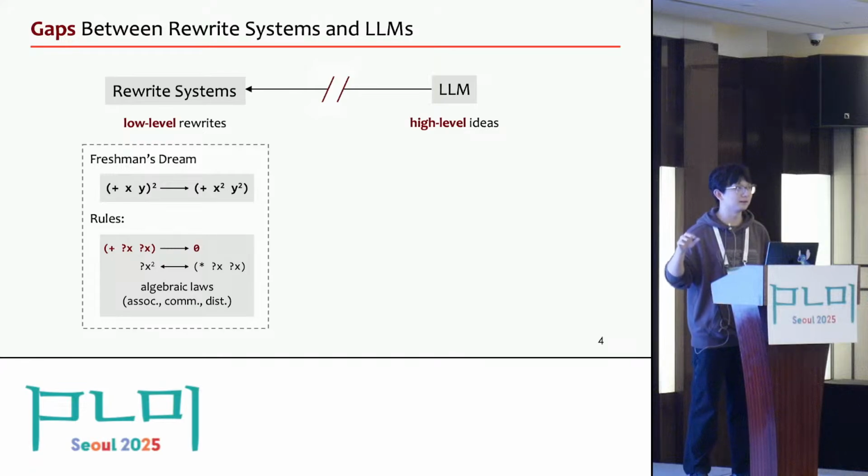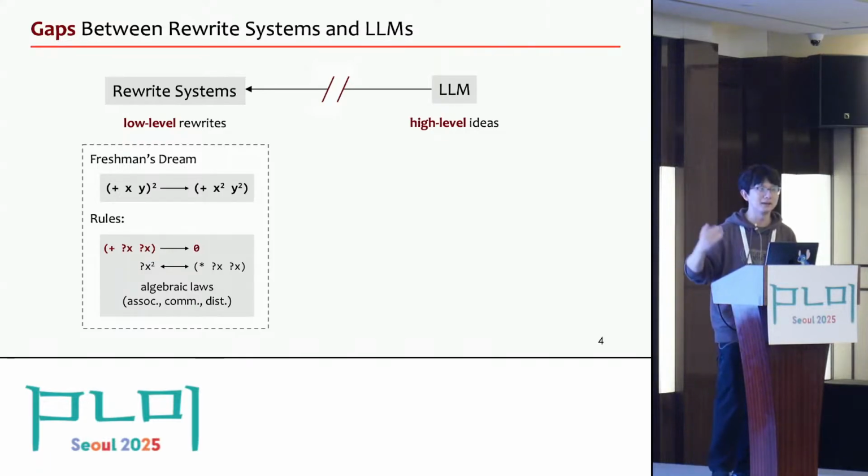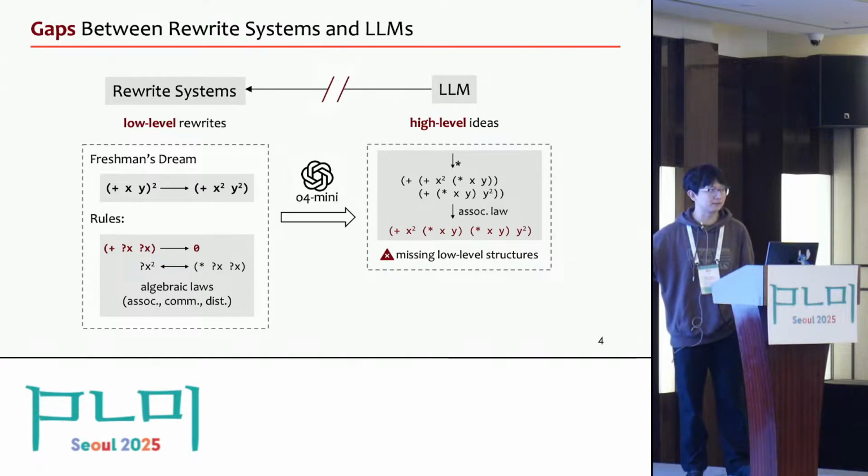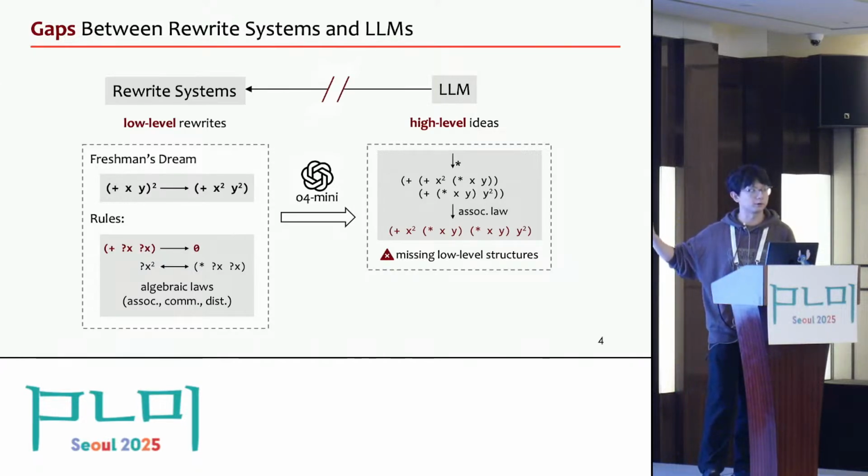We call it freshman string. Its goal is to prove that the square of x plus y is equal to the square of x plus the square of y. Clearly, this is wrong, but it is true under a very specialized rule: if we assume every expression plus itself will always be 0. This task is very simple and can be easily described within 100 tokens. But even one of the current best large language models cannot solve it correctly, because in some intermediate step, it will forget to maintain the low-level structures and will incorrectly use the plus operator for different inputs, which is incorrect.